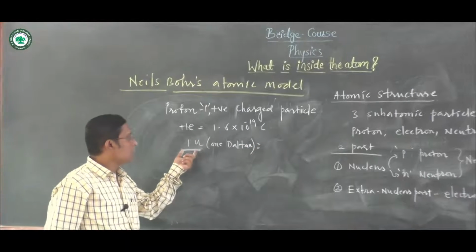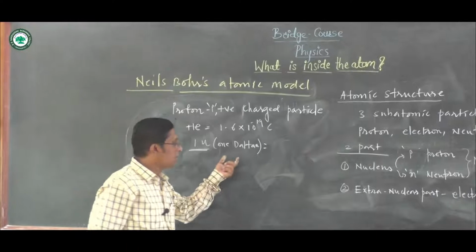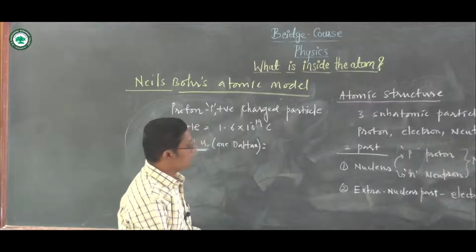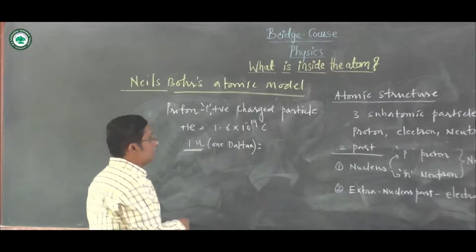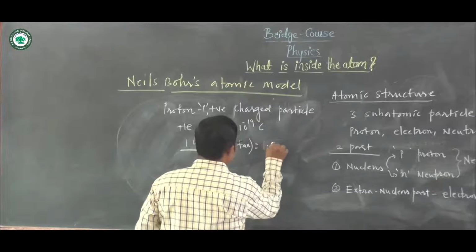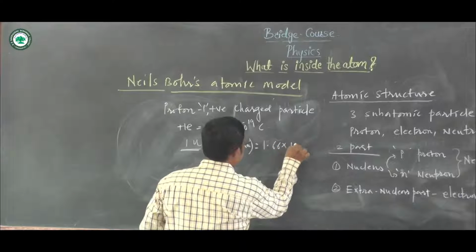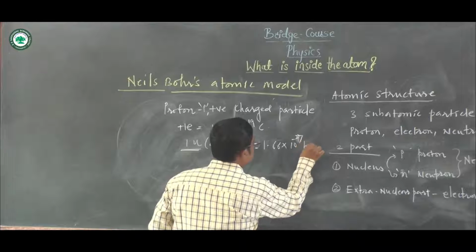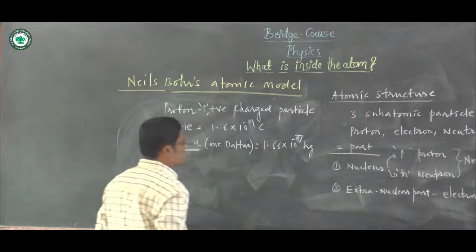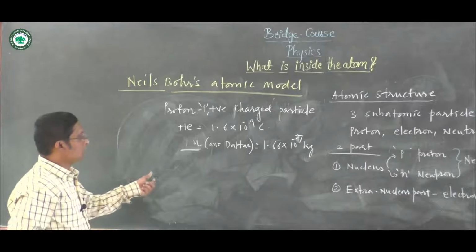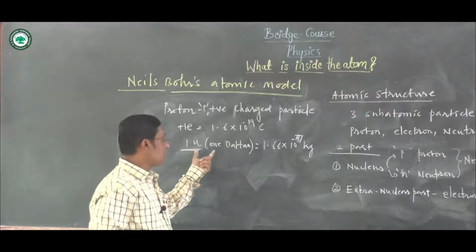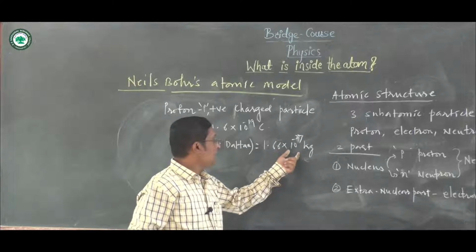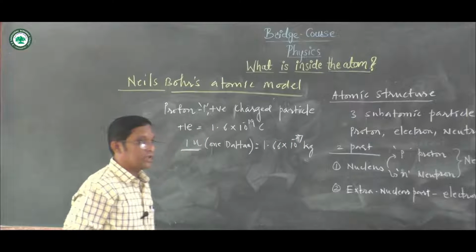It is written as 1U and it is pronounced as 1 Dalton, and it is given by 1.66 into 10 to the power minus 27 kgs. This mass is called 1 Dalton, which is 1.66 into 10 to the power minus 27 kgs.